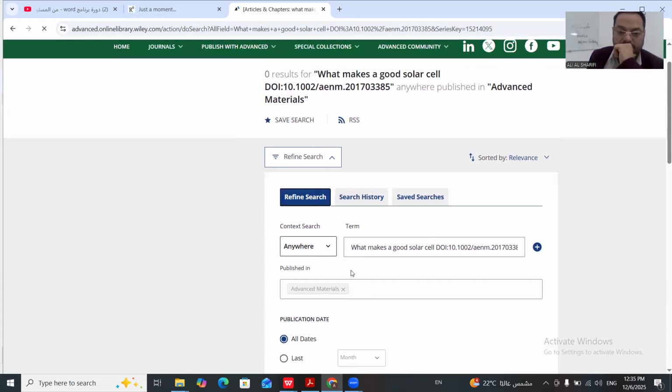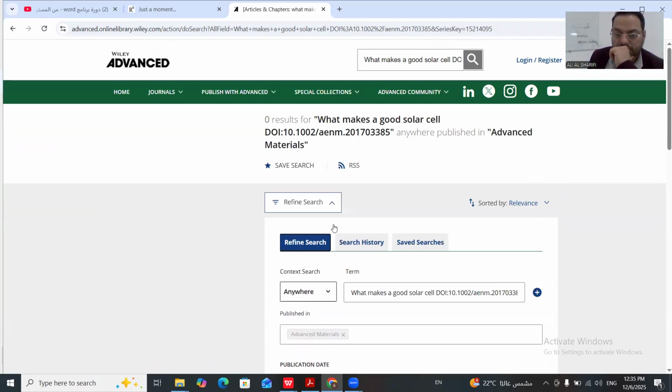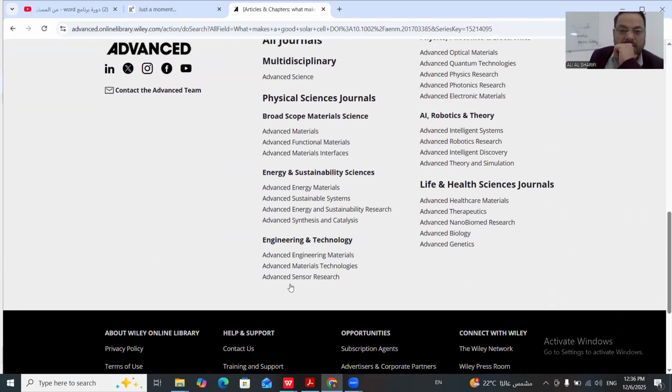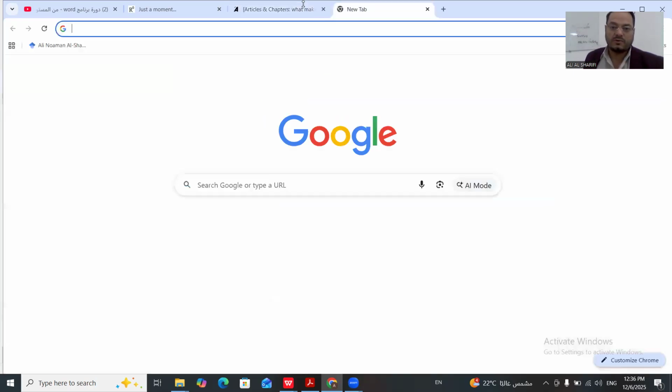You can check it. After that, you can search. Published in. You can select or fill all of these to have your specific article or what you are looking for.